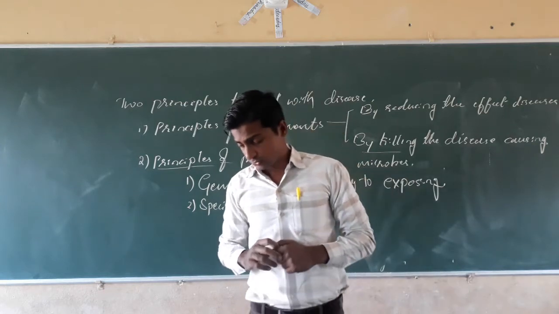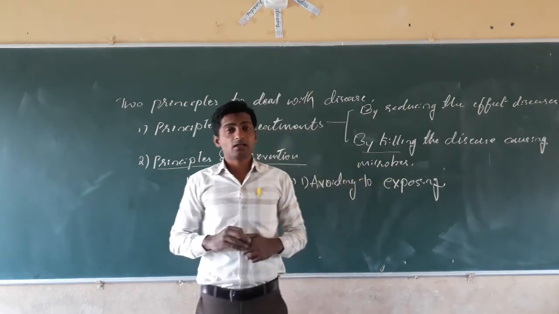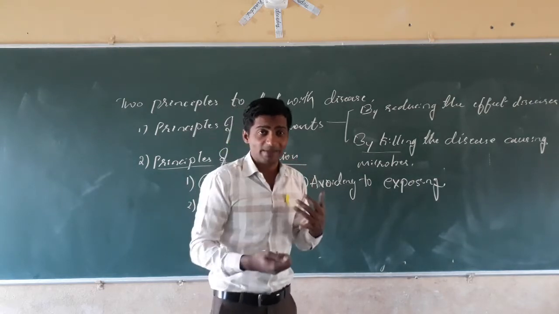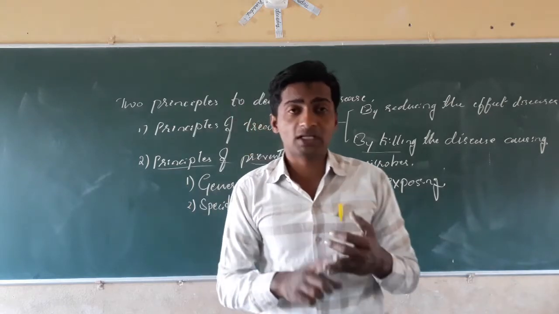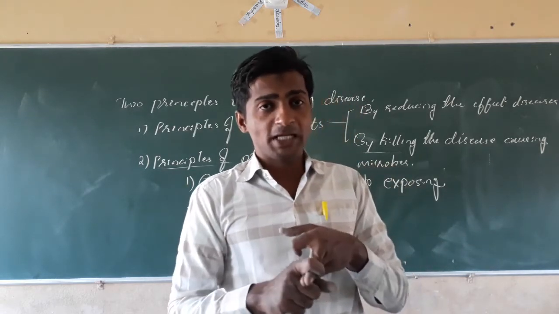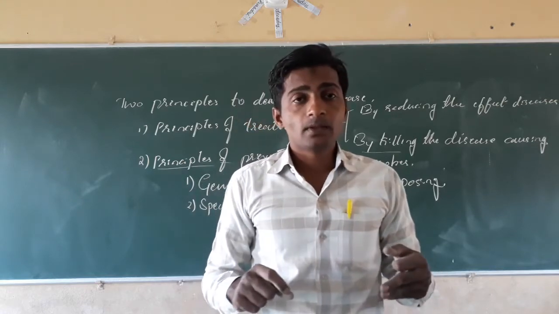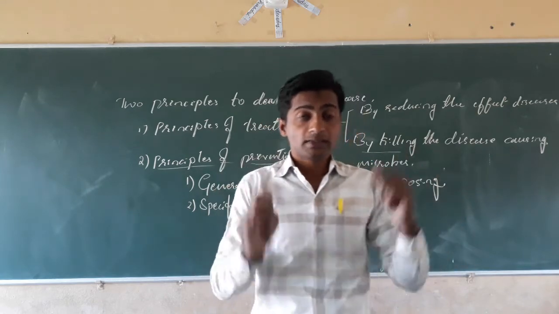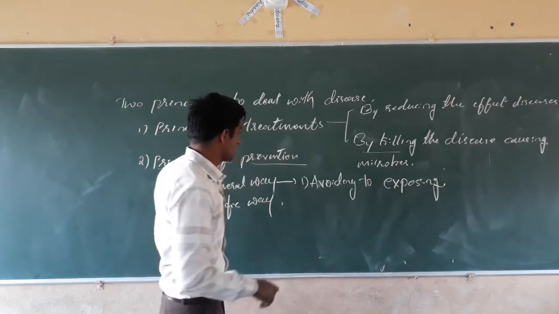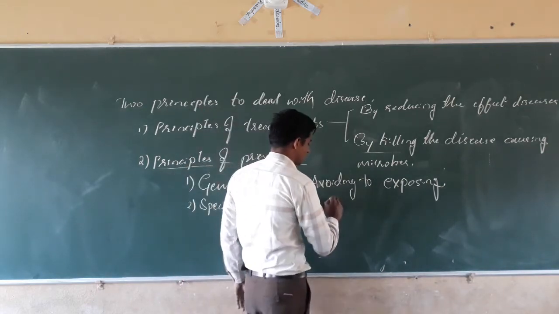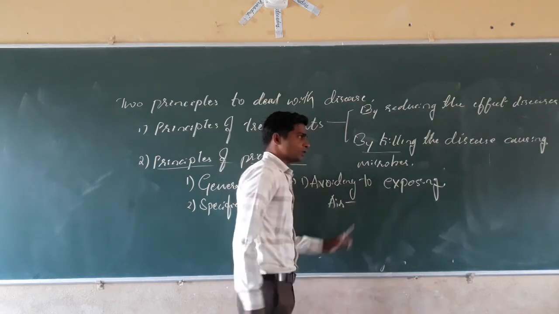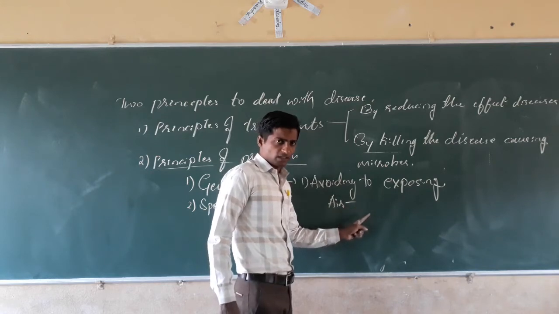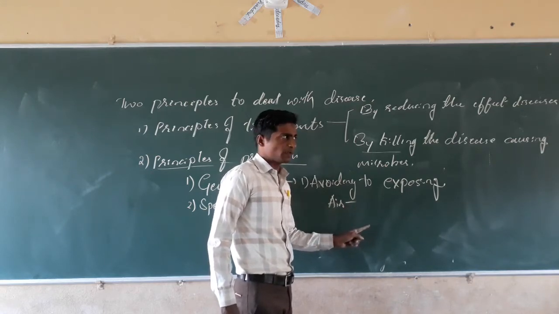The next, dear students, preventing airborne disease. We can prevent airborne disease by avoiding exposure to contaminated air, avoiding overcrowding, and by wearing the mask and PPE kit and all. Then we will not go into contaminated areas. By this way we can control it. For airborne disease, we avoid exposure to overcrowding and wear the mask and the PPE kit.